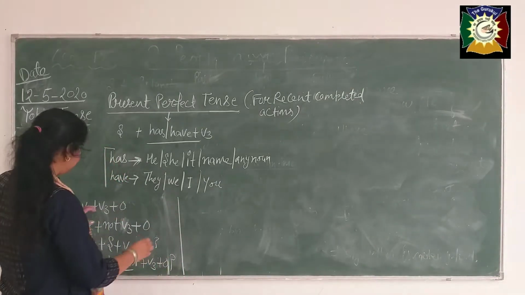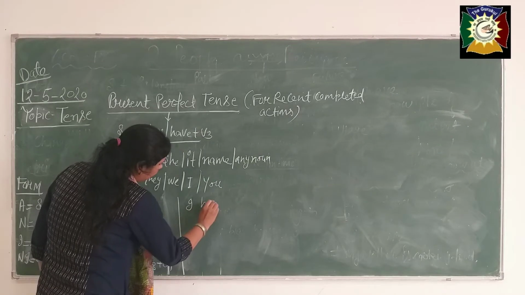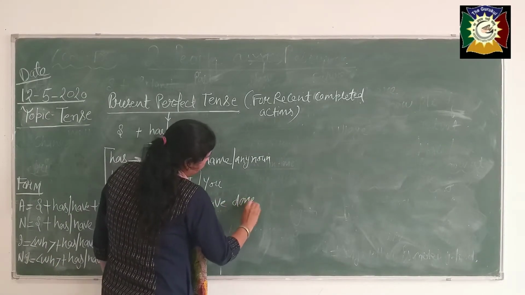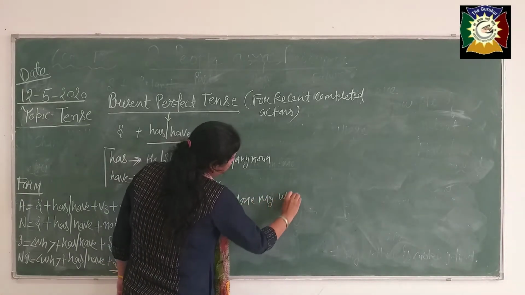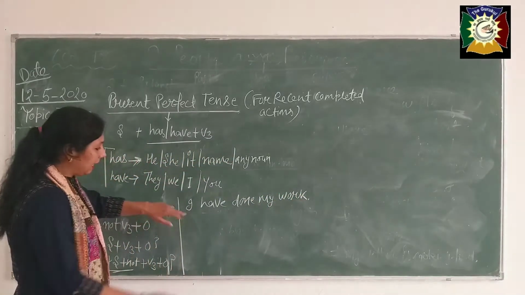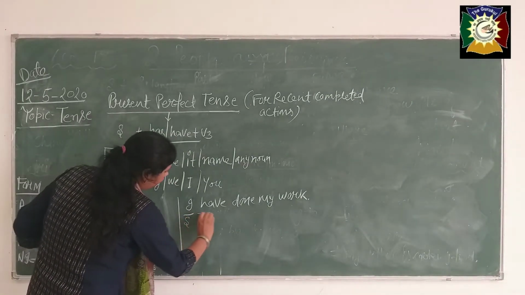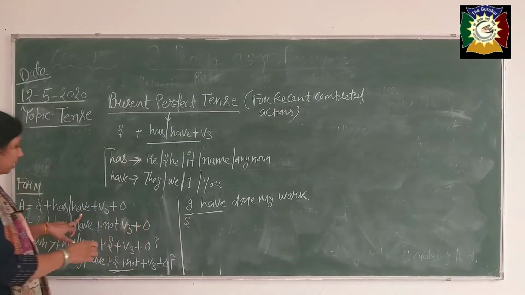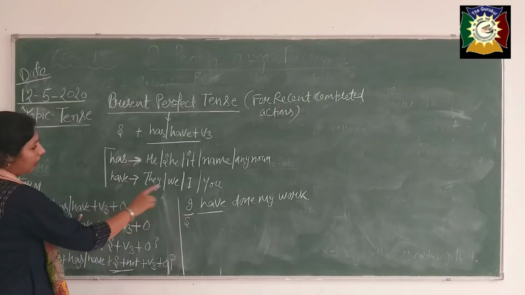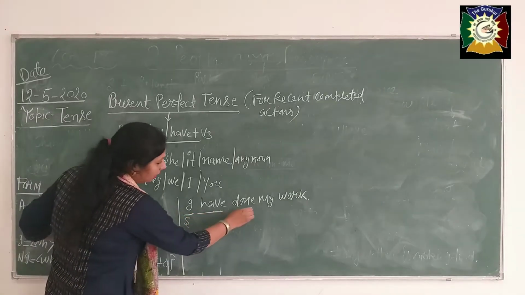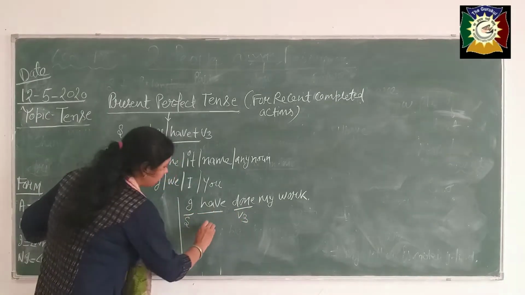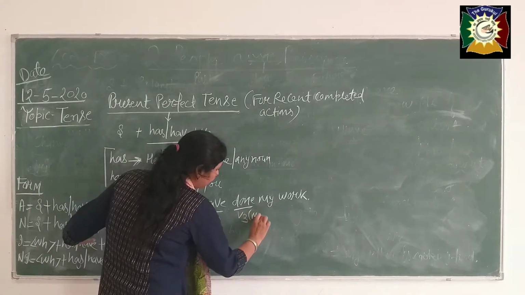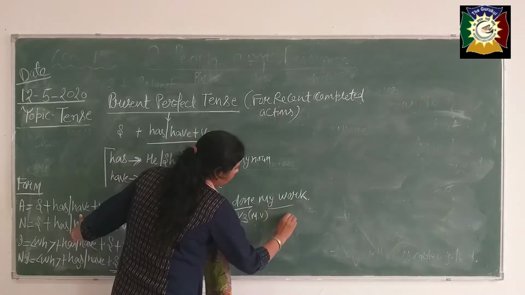For this, I have done my work. I have done my work. Okay, see, with I, this is the subject. What I have used, beta, according to the subject, I is our subject. What should come with I? I have told you, have. Done is here, third form of the verb, this is the helping verb. Okay, this is the helping verb, this is the main verb. Okay, you know very well. Then this is here the object.